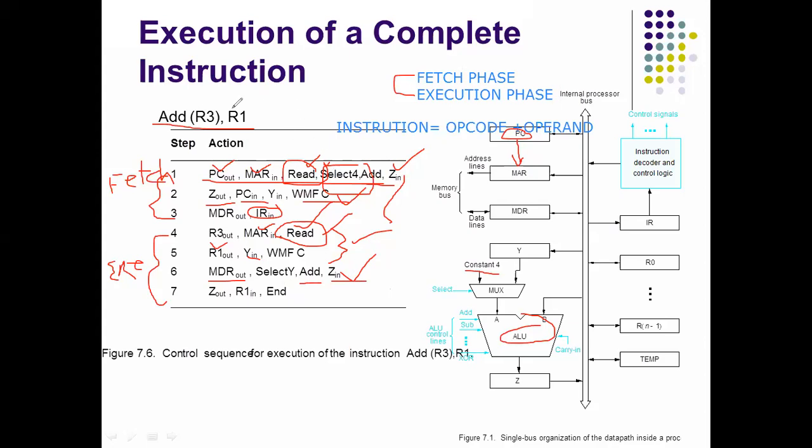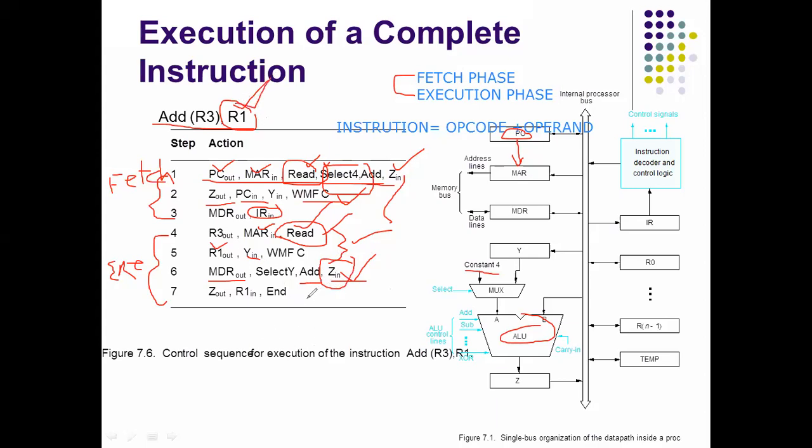Actually, the result should be stored in the second operand register R1. But here the result is in Z in now. So what can we do now? That result is moved to the destination register R1.